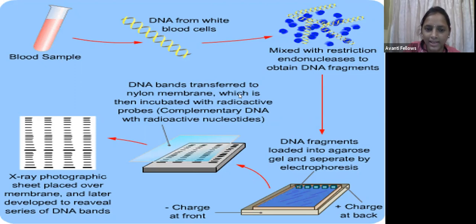As the name is DNA fingerprinting, guys, don't get confused. We are going to take a fingerprint of the DNA. My fingerprint is different and your fingerprint is different, right?